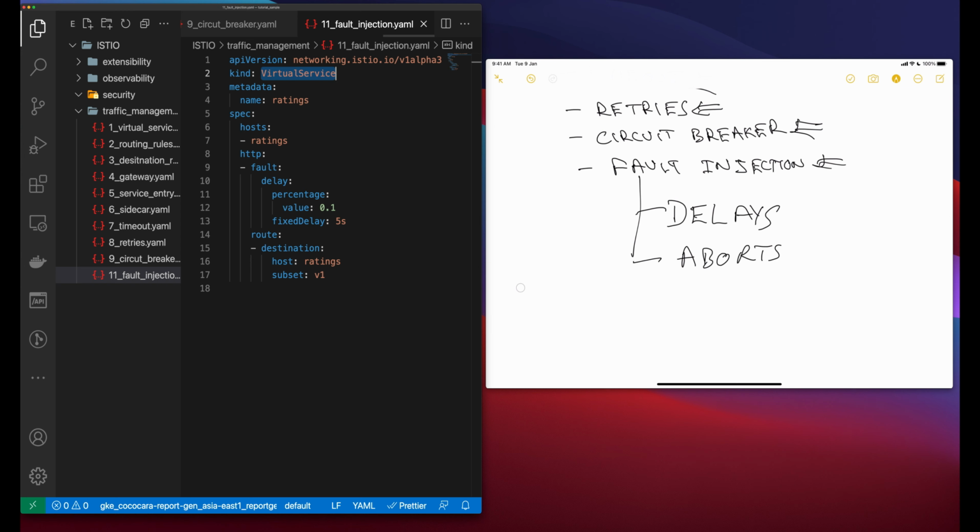Delays are timing failures. They mimic increased network latency or an overloaded upstream service. Aborts are crash failures. They mimic failures in upstream services. Aborts usually manifest in the form of HTTP error codes or TCP connection failures. For example, this virtual service introduces a 5-second delay for 1 out of every 1000 requests to the rating service. Here you are setting the percentage of requests where this delay will be applied.